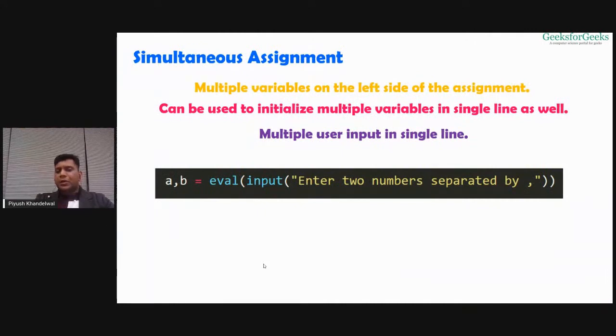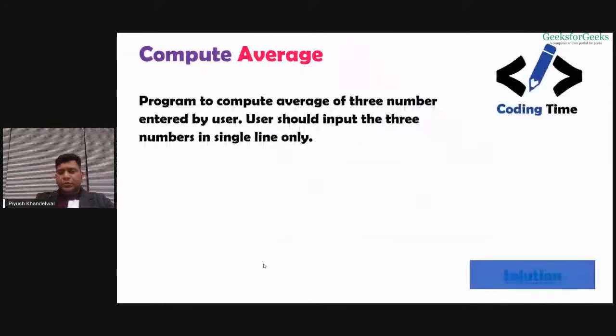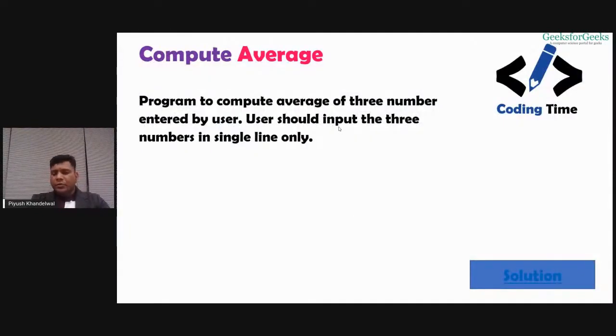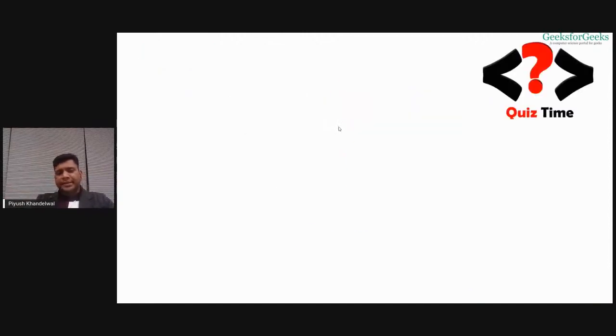So what we have learned till now is that we can take number input from the user and we can take multiple numbers as input from a user in a single line. So this was the code. We need to write a program to compute the average of three numbers entered by the user. The user should input three numbers in a single line. I have already done this for you, right? Here the user is entering three numbers and we are computing the average of these three numbers. So you have learned how you can use eval input to let the user enter multiple values in a single line. Now we have a simple quiz, right?